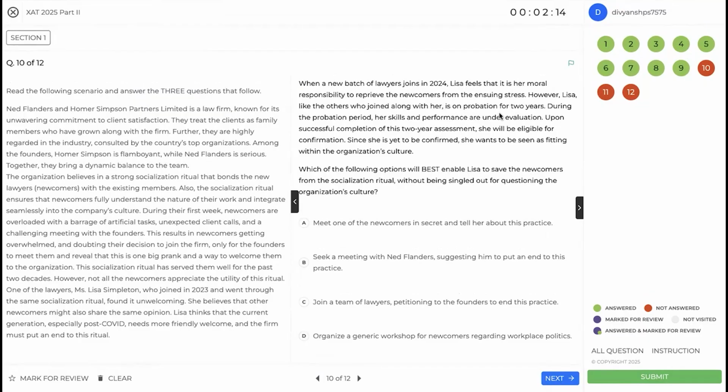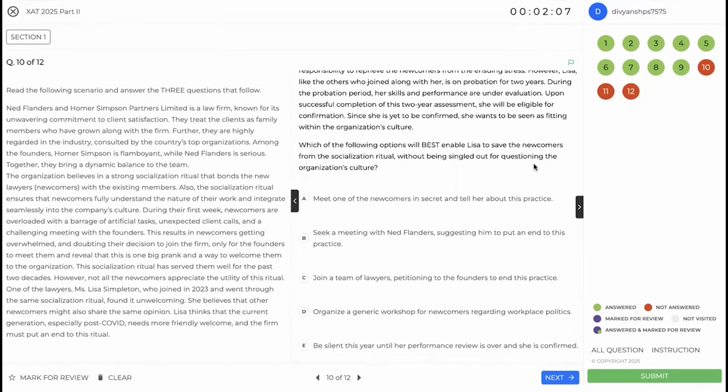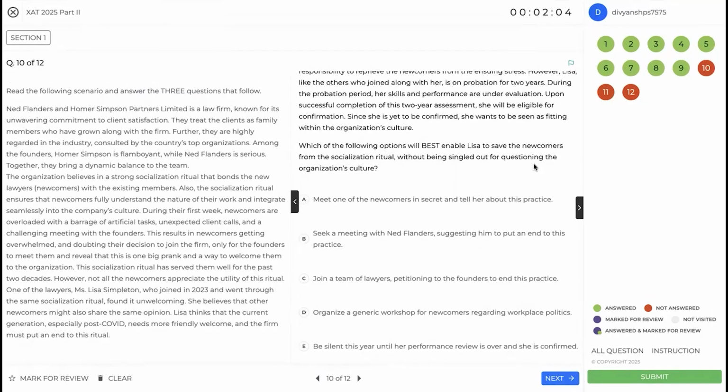All right. So she's on probation. She can't do this outrightly. So which of the following will save the newcomers without her being singled out for questioning the organization's culture? So you have to put a stop to this welcome ritual without getting singled out. Meet one of the newcomers in secret and tell her about this practice. This does not guarantee that you will not be singled out, because the newcomer can go ahead and tell others that this person has told me. Seek a meeting with Nat, suggest he put an end to this practice. Good option, but again this will also sort of single you out. So we want something which is group focused.